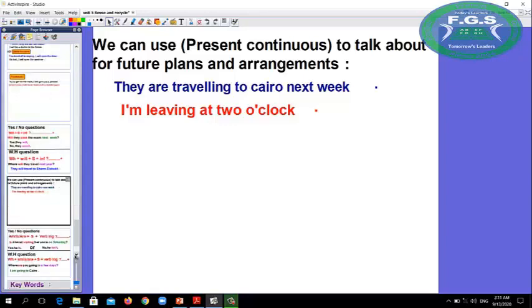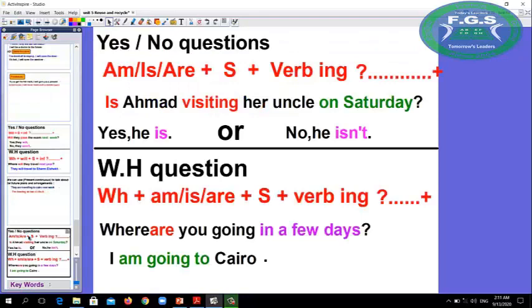What about the yes or no question? We use am, is, are at the beginning of the question plus subject plus verb with ing. For example, is Ahmed visiting her uncle on Saturday? The answer will be yes, he is, or no, he isn't.